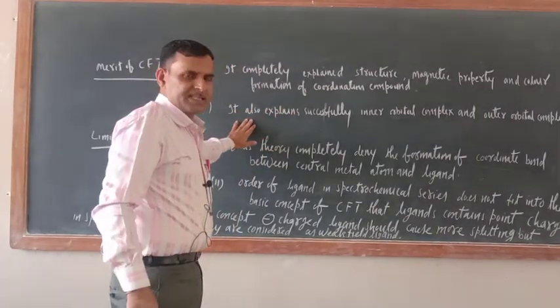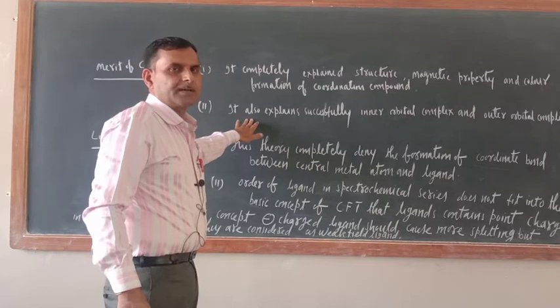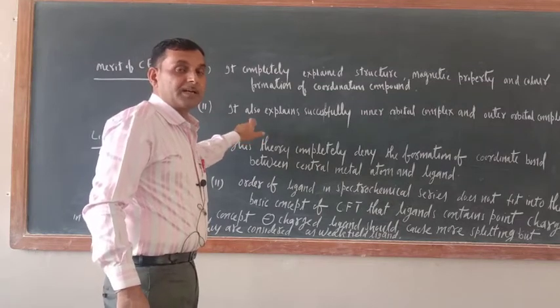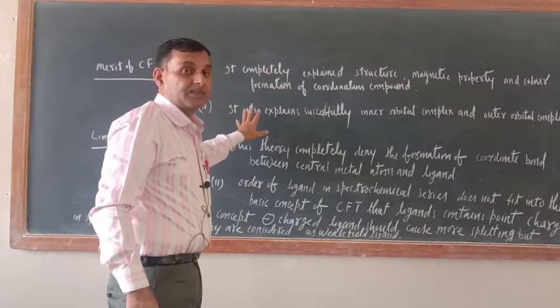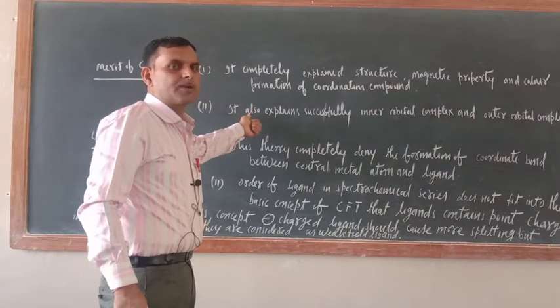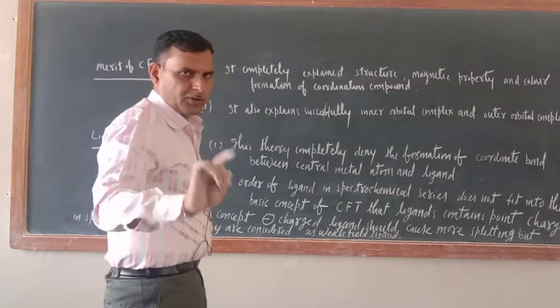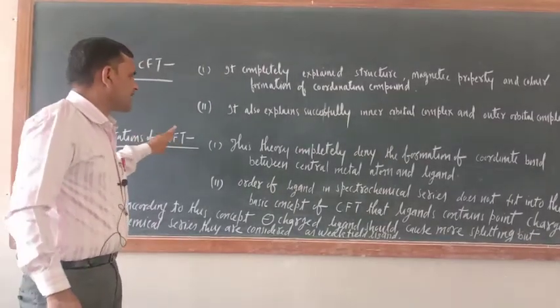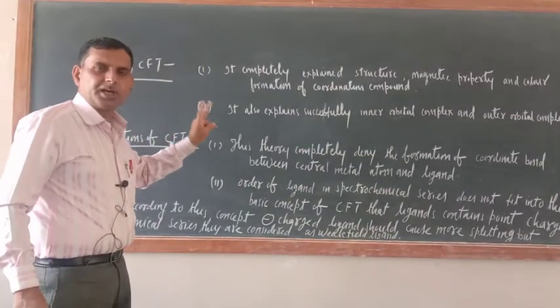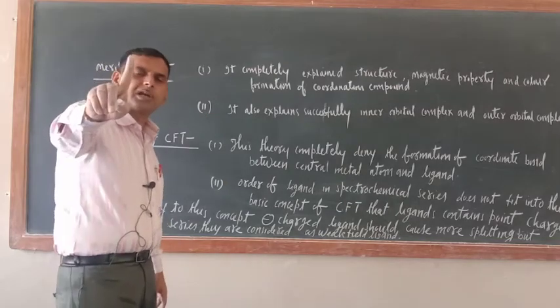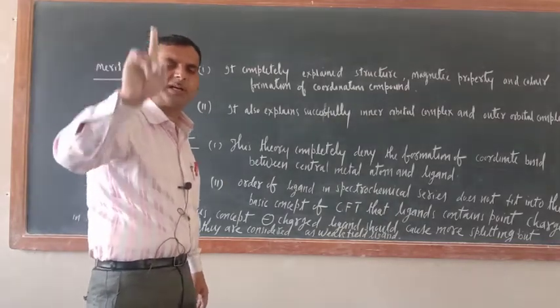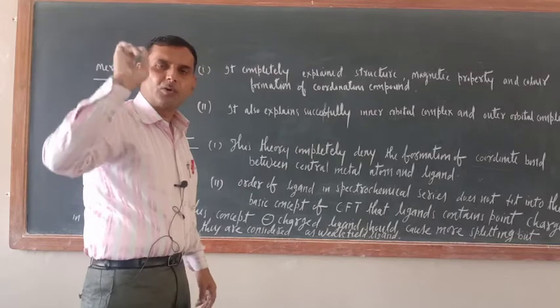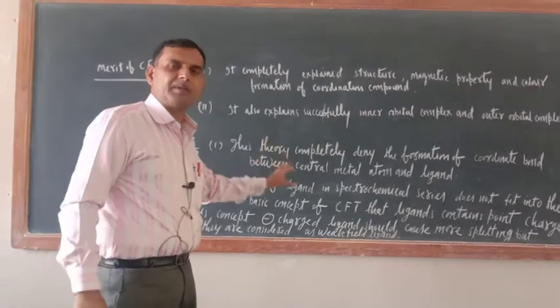Actually, this is the basic criteria of valence bond theory, but crystal field splitting theory has given a new dimension to this concept also. But what are the limitations of CFT? The first and foremost limitation is that this theory completely denies the presence of a coordinate bond between ligand and metal.